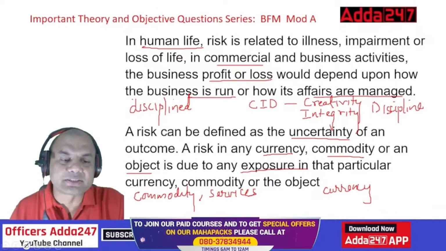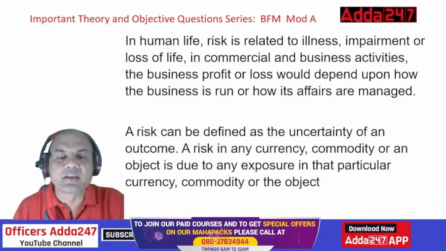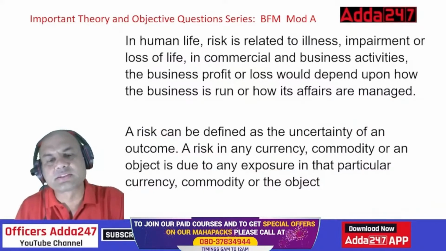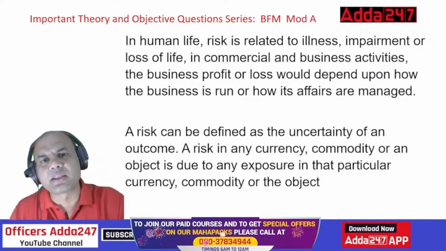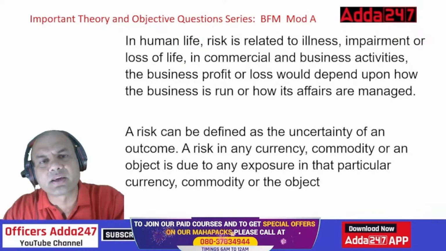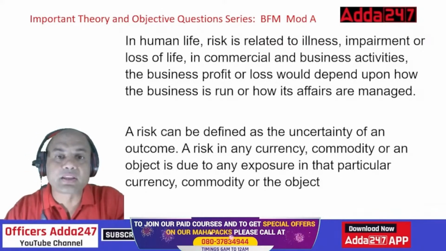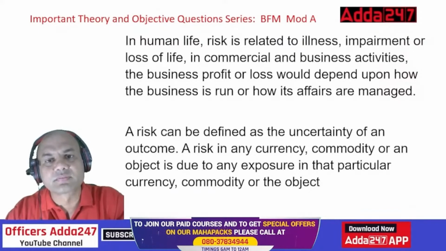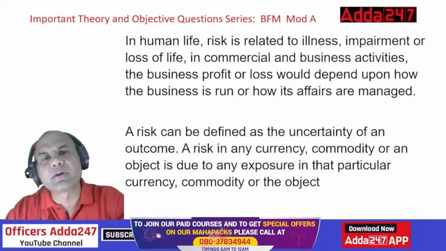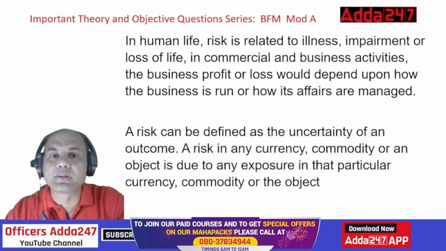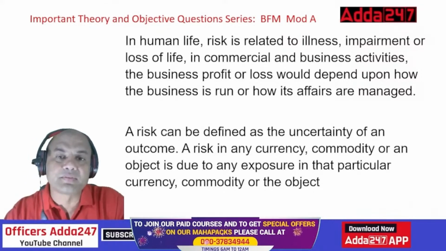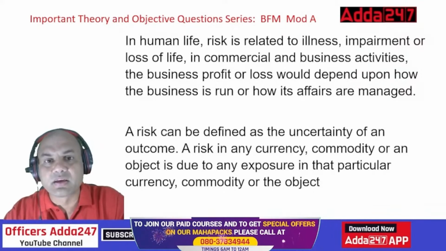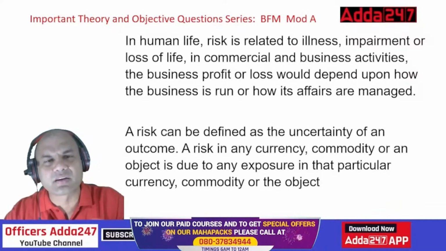Exposure means, I'll give a simple example. Suppose there is a huge supply of dollars today in India. Now what is the foreign reserve of India right now? Type fast in the comment section. Just give me a rough figure. Is it above 600 billion or below 600 billion? What is the Forex reserve today? It is above 600 billion. Okay, it's something around 620 plus billion. So it's a huge amount.